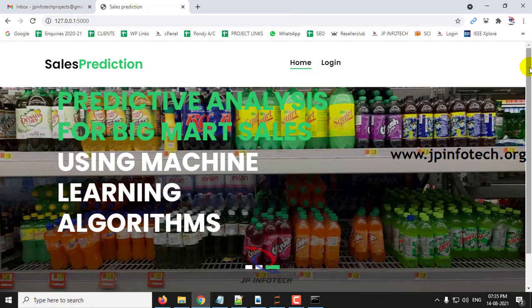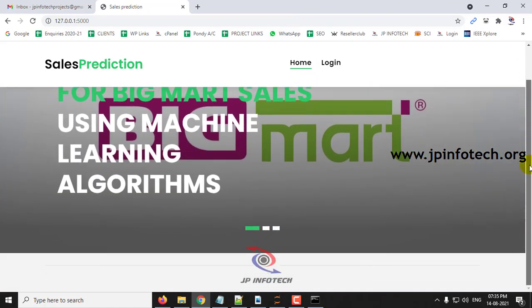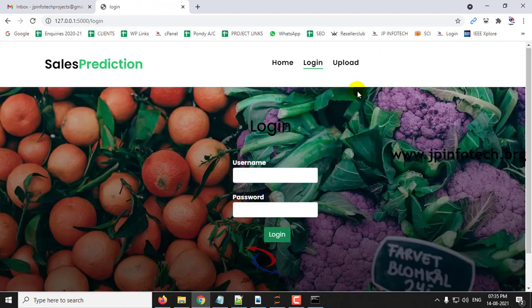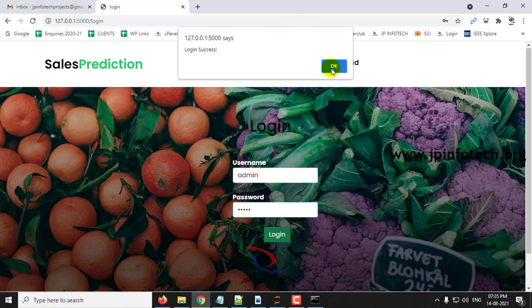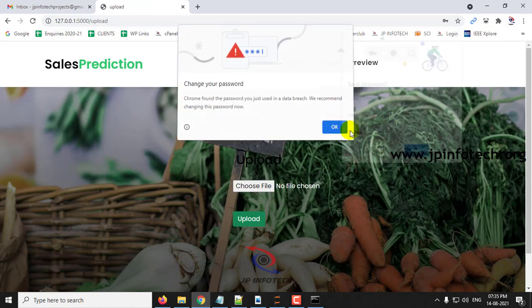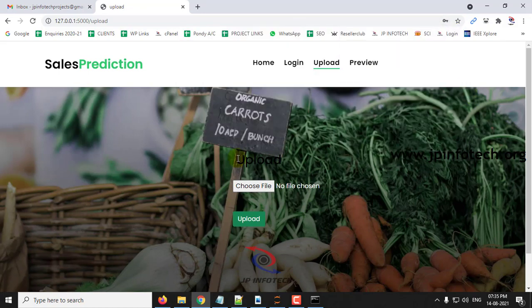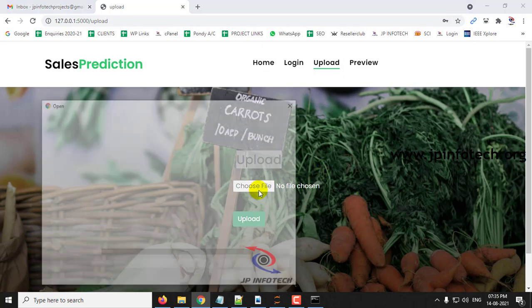This is developed in the Flask web framework, and here you can see the login. This login is a static one, not a dynamic one, because we have not used any database in this project, as it is a machine learning based project. So you can just enter the username and password as admin and click login. Once the login is successful, it will navigate to the upload dataset part. Here in the upload dataset part, you need to choose the dataset.